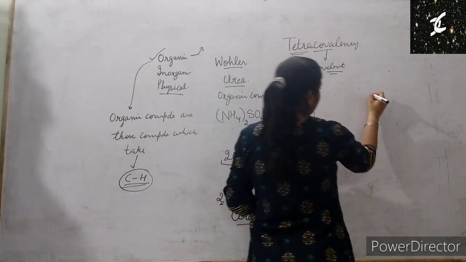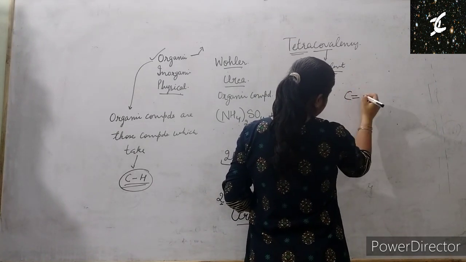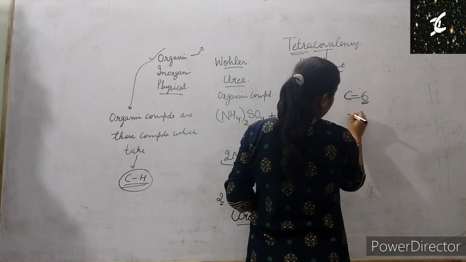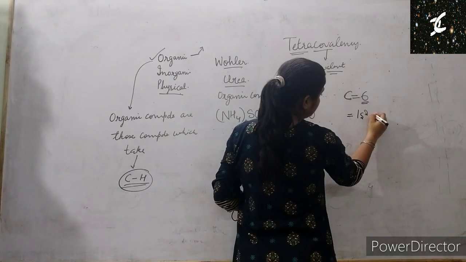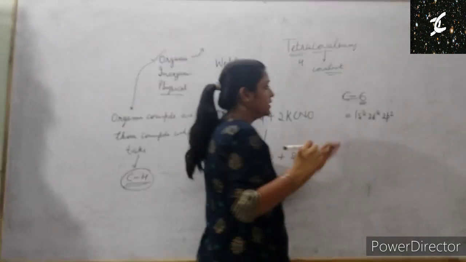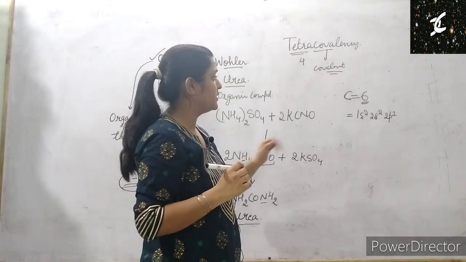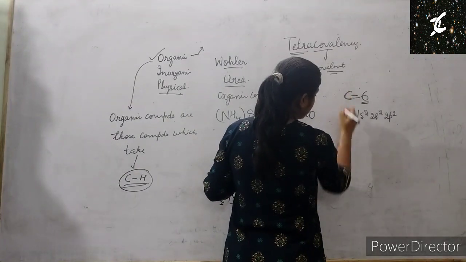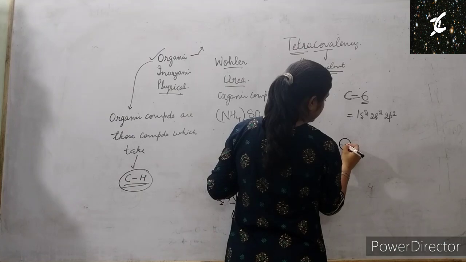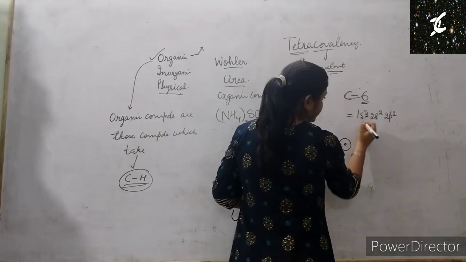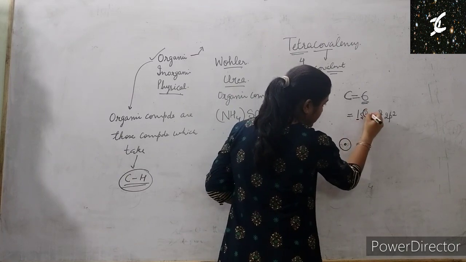Okay, how? Let's take the example of carbon. Carbon has atomic number 6, and the electronic configuration is 1s2, 2s2, 2p2. This is the electronic configuration of carbon. We'll discuss roughly the structure of the carbon atom. This is the nucleus that is present at the center, and the first shell has 2 electrons.